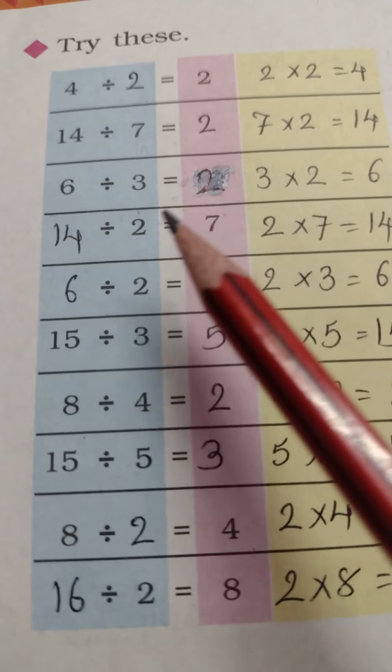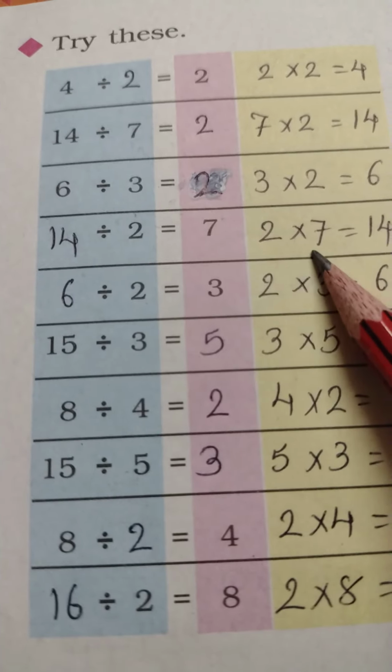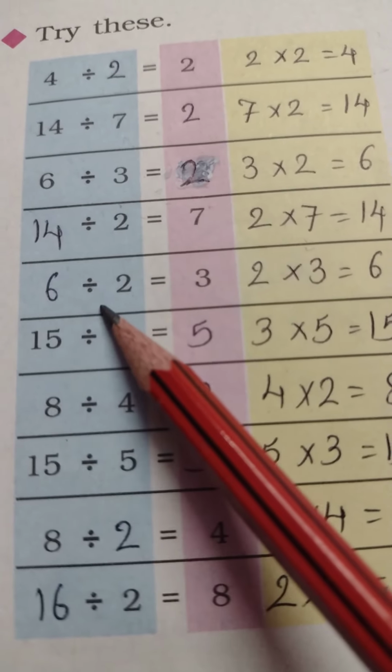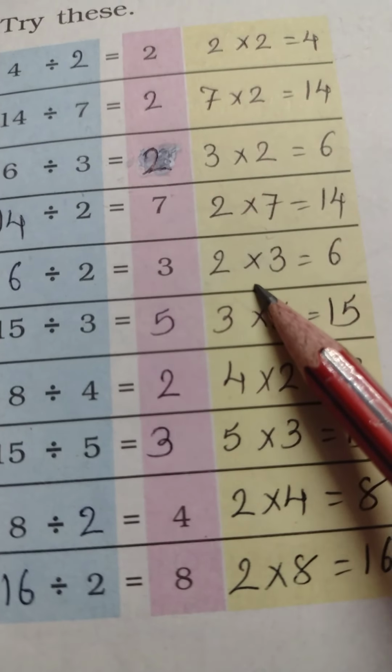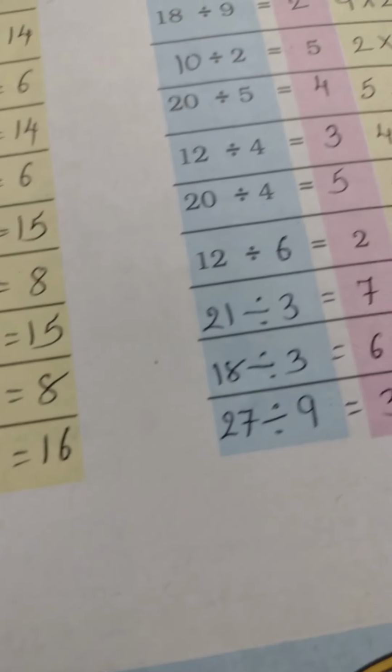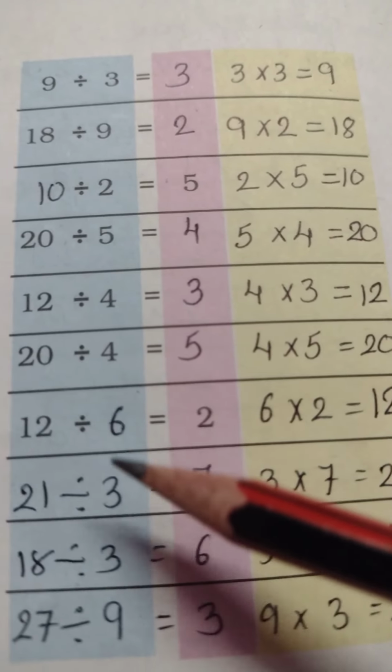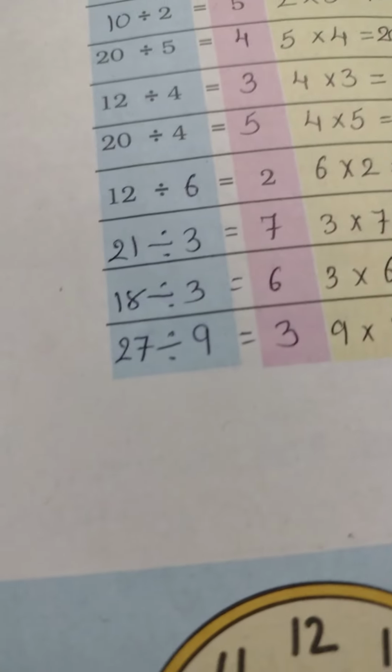Division and multiplication are inverses of each other. 6 divided by 2 is equal to 3 and 2 multiplied by 3 is equal to 6. Similarly, you can do multiplication and division like this.